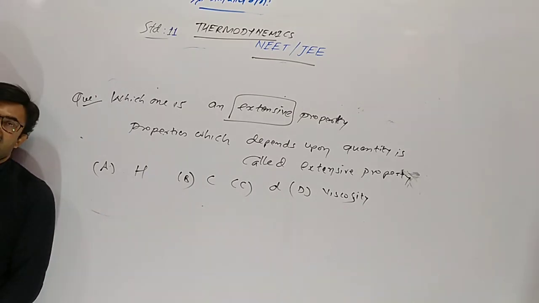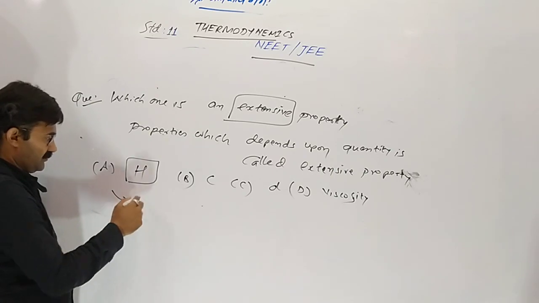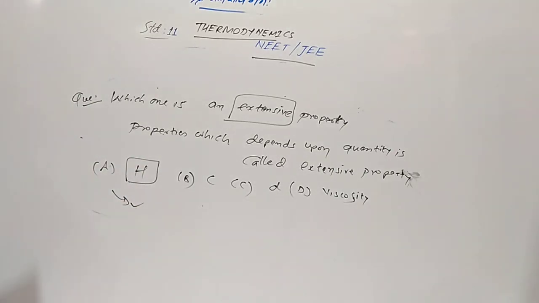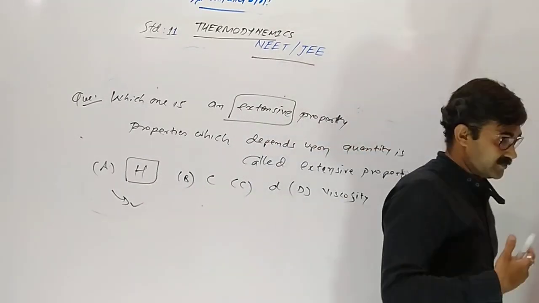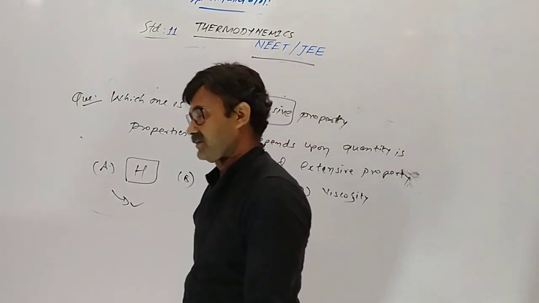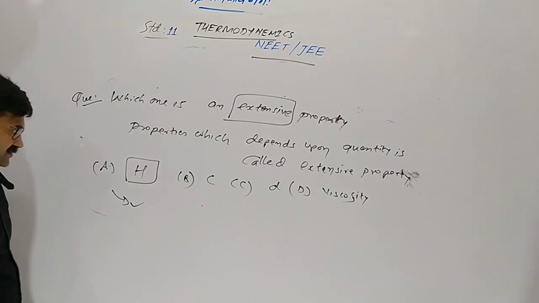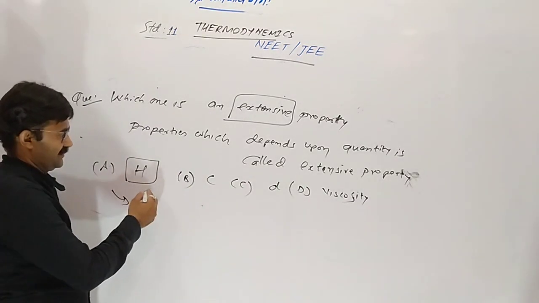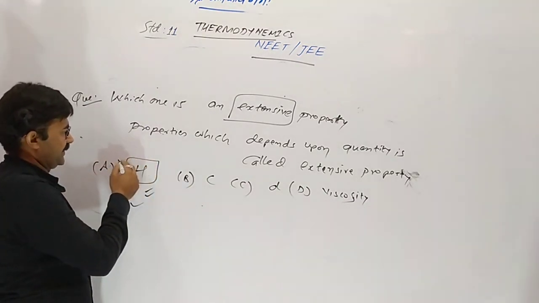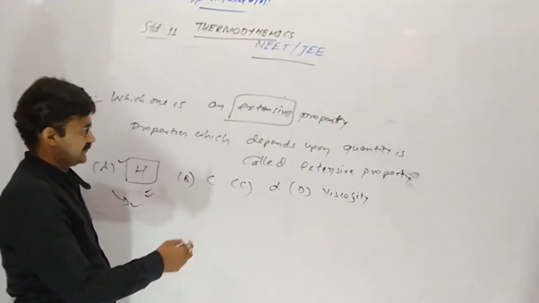So here the answer is A. Why? I told you 1 mole compound is formed from its elements, and if 2 mole compound is formed, or 1 mole water during neutralization occurs, the heat released is 57.1. If 2 mole occurs, then enthalpy depends upon quantity, so enthalpy is an extensive property.